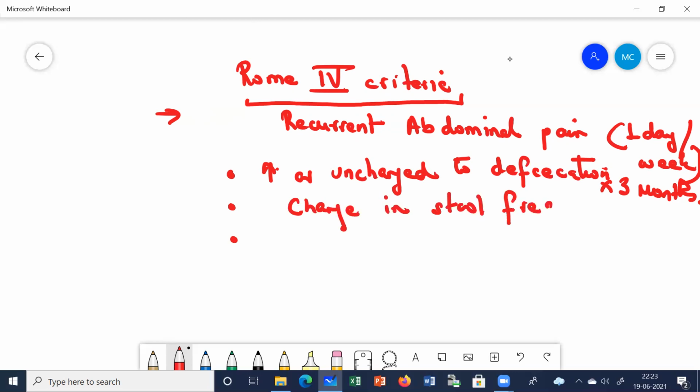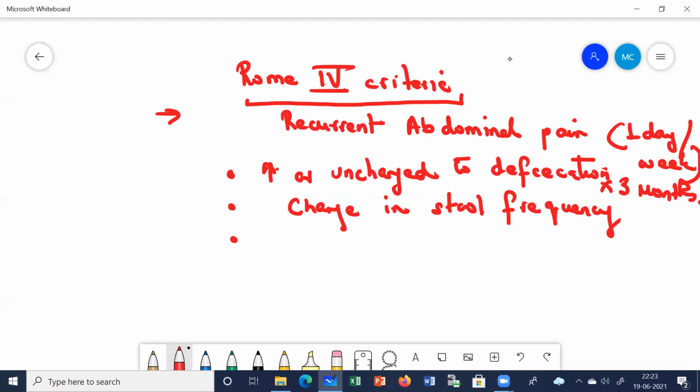Mainly here, in these patients, just remember, to put it in very simple language, these patients will mainly complain of abdominal pain and altered bowel habits. They will complain of some problem in the stool. Like, the frequency has increased or the frequency has decreased, or the patient is having watery diarrhea. There is a change in the stool form, the appearance. Either the patient is passing pellet-like stools, constipation dominant, or there is diarrhea. Something they will say related to the stool.